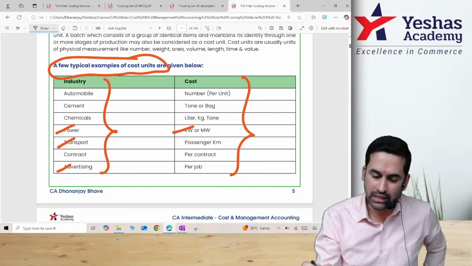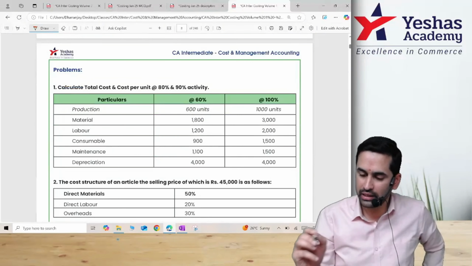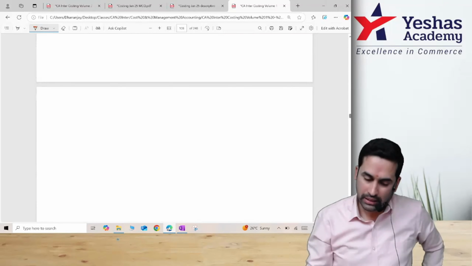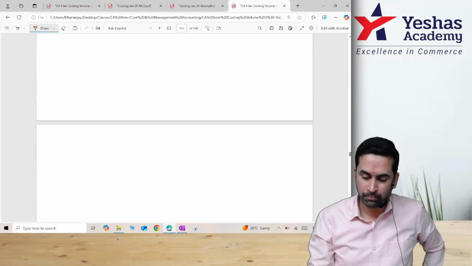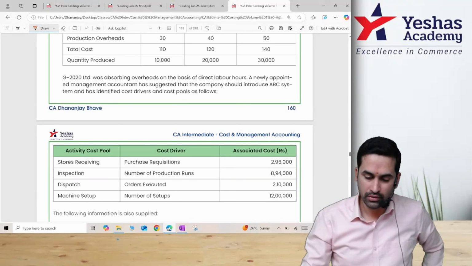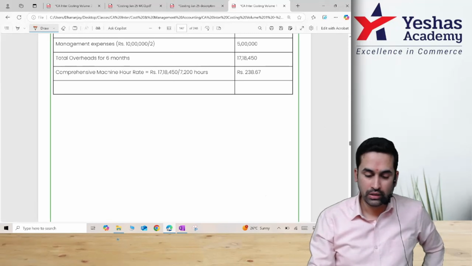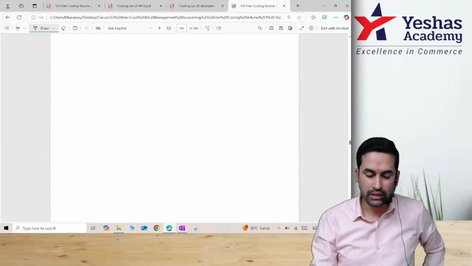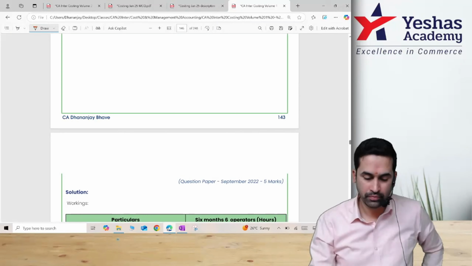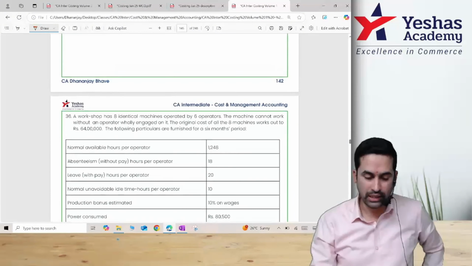I remember in class material, in overhead, in one of the homework questions, this question was there. They had given a list. One of you quickly come to overhead part B. They had given this list of 5 items and asked you to decide what is the correct basis.